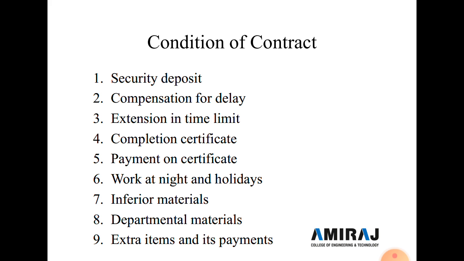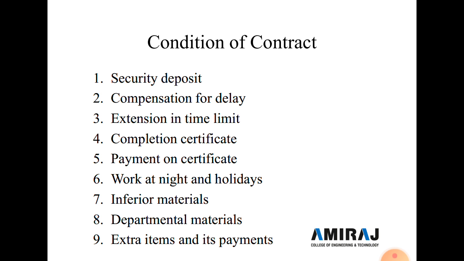Now the sixth type of condition of the contract is work at night and on holidays. No work shall be done at night, on a Sunday or any other holiday without written permission of the engineer in charge. So here, holiday and night work is avoided by the contractor.